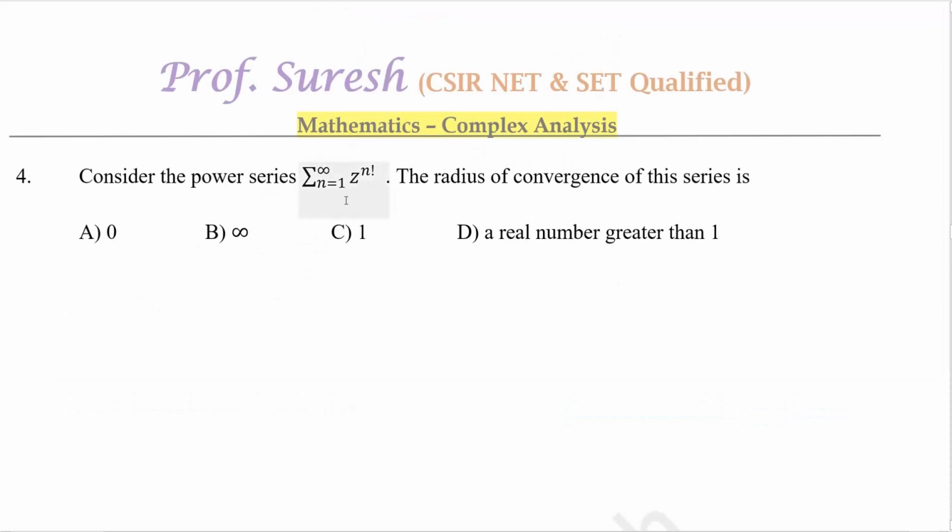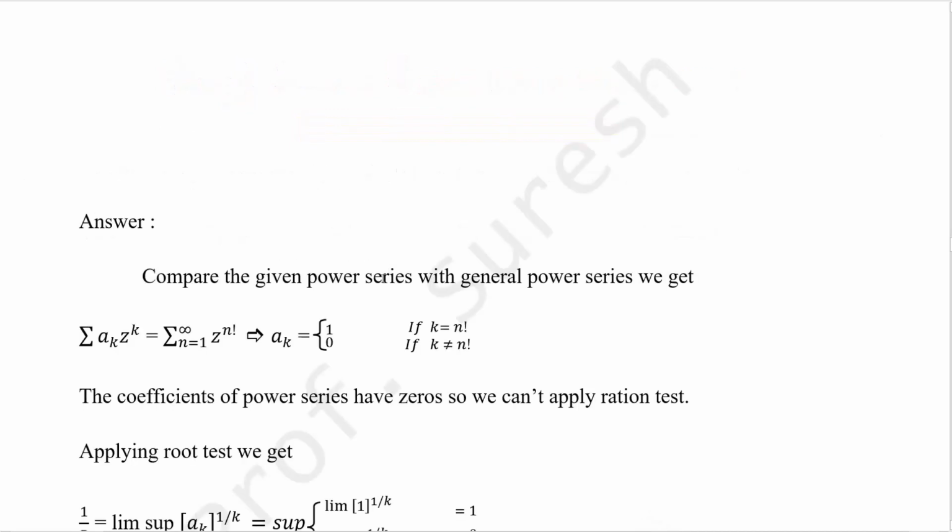This question is very important, asked in many exams. Consider the power series summation z power n!. The radius of convergence of this series is 0, infinity, 1, or a real number greater than 1. Compare the power series with the general power series, summation a_k z power k equals summation z power n!. So what is the meaning of this? Whenever the power is the factorial of some number, the coefficient will be 1. Otherwise, the coefficient will be 0.